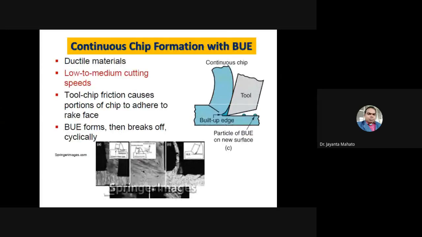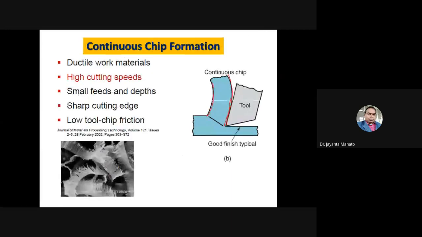Whenever you move the tool, the chips will form continuously, and these chips form springs like this. So these continuous chips are only possible for ductile material.